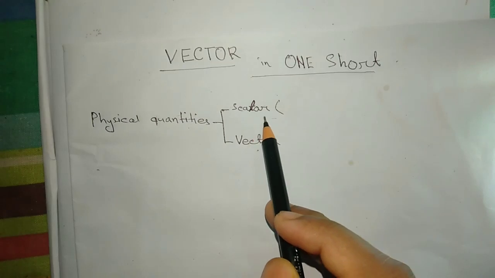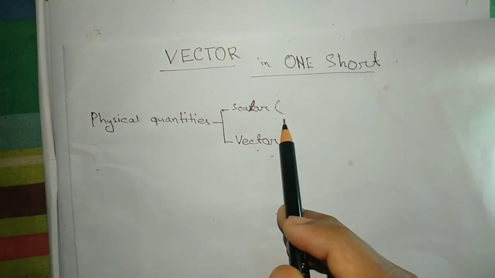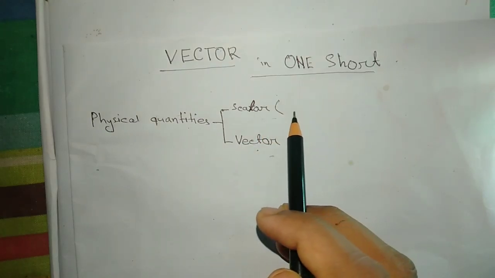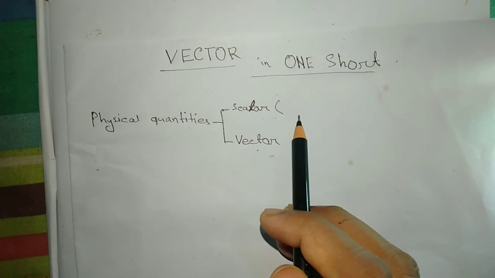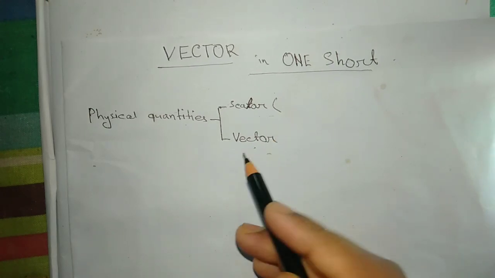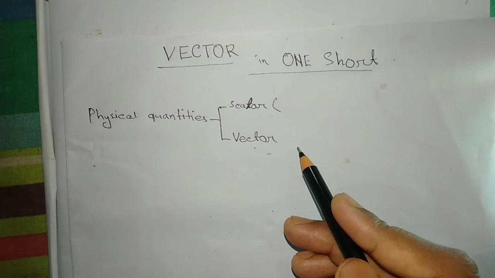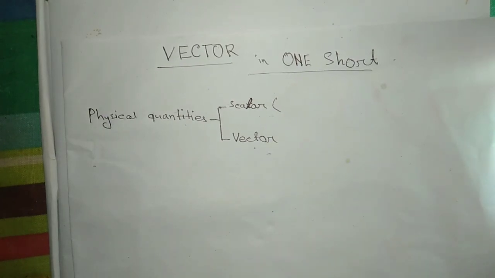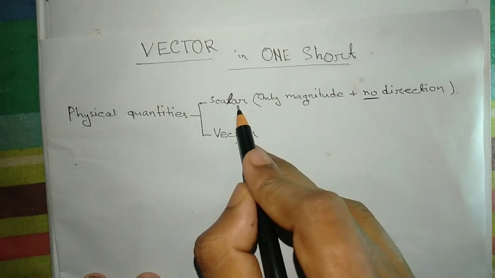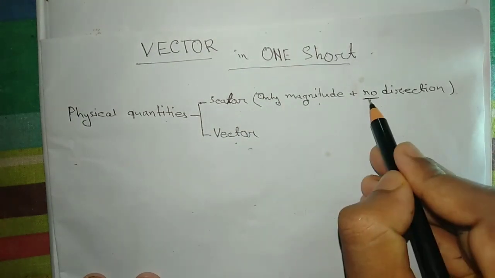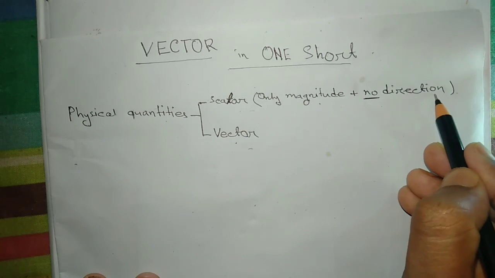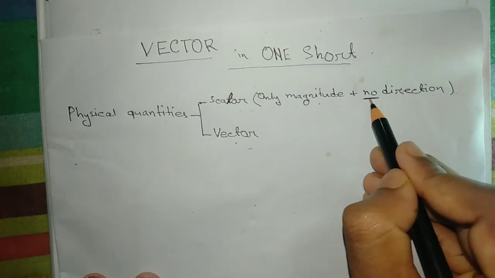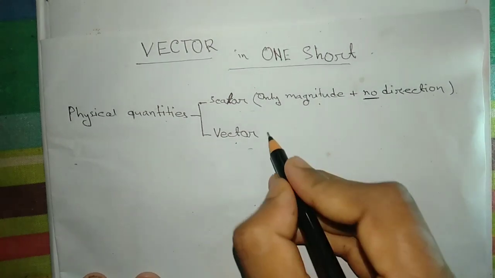A scalar quantity has only magnitude, and it does not need any kind of direction. But a vector needs both magnitude and direction. Scalar quantity has only magnitude but no direction. Okay, remember, no direction.